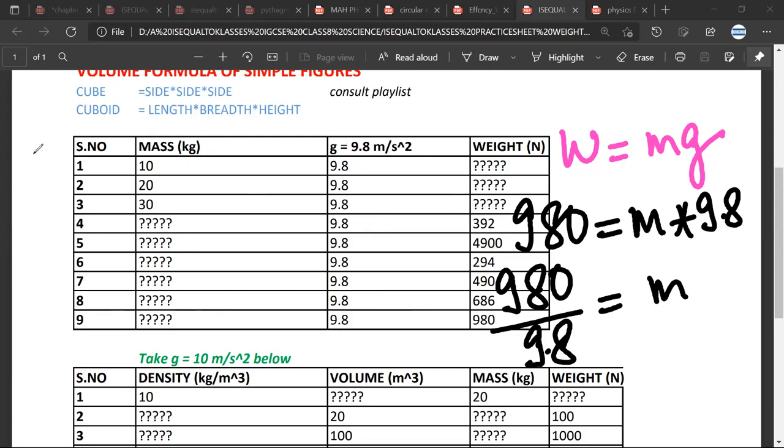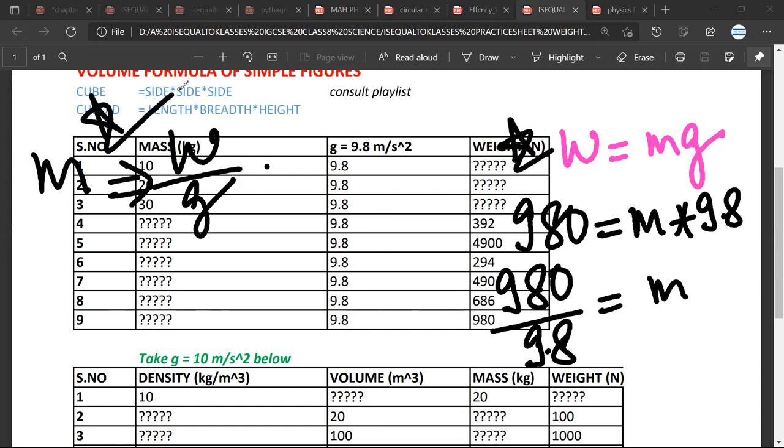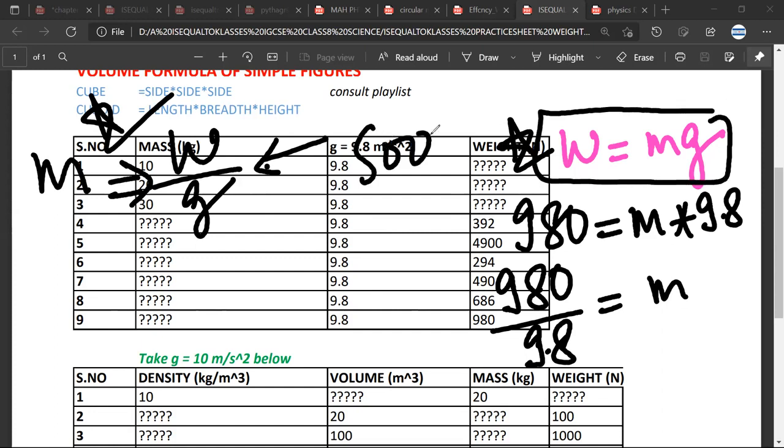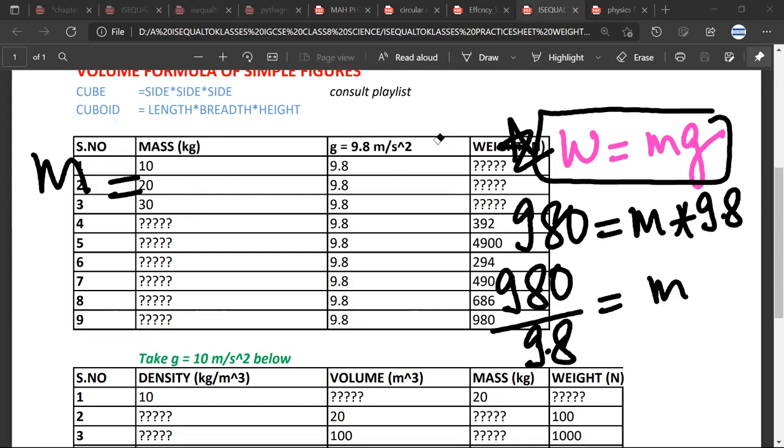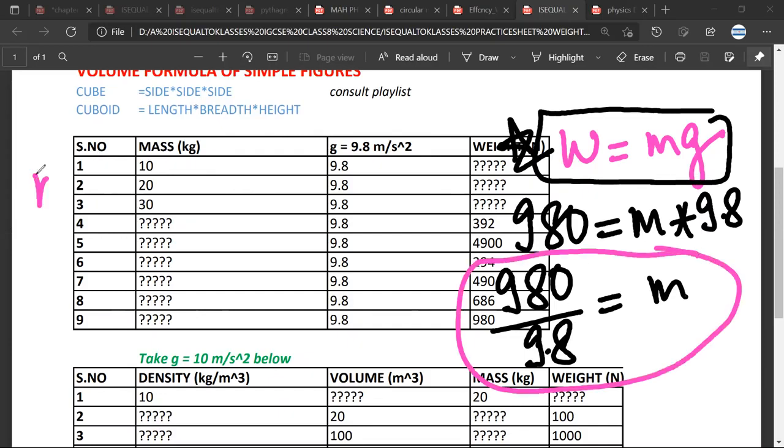See, I understand what you are doing. You are saying that I will remember the formula of mass and I will write this as W upon G. But what I'm trying to tell you is just go with this formula. No need of remembering this formula, Mr. Ariman. Okay, sir. Because as you start progressing 9th, 10th, 11th, 12th, if you follow this method, then you will have 1000 formulas. But if you remember this formula only, then you will have 500 formulas. Mr. Ariman, do you agree? Yes. Mr. Satya, do you agree? Yes, sir. So use basic algebra, and that's why you need maths to do physics.